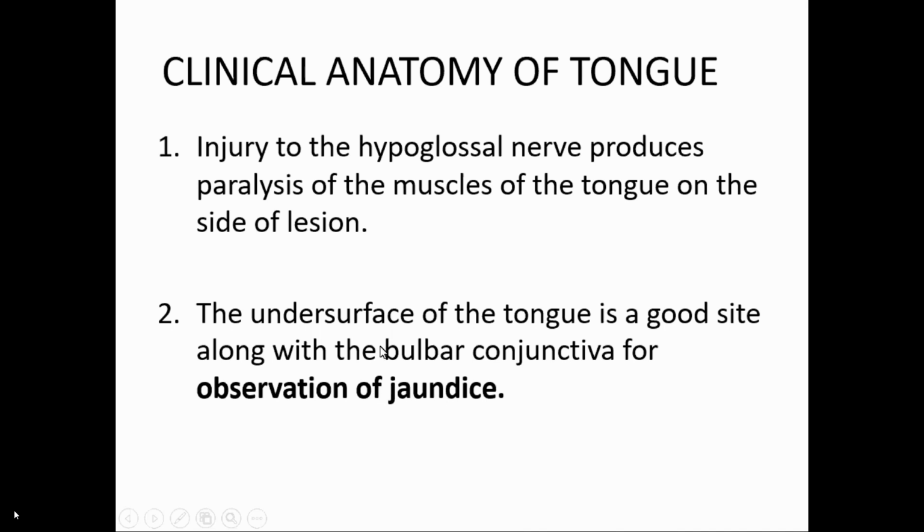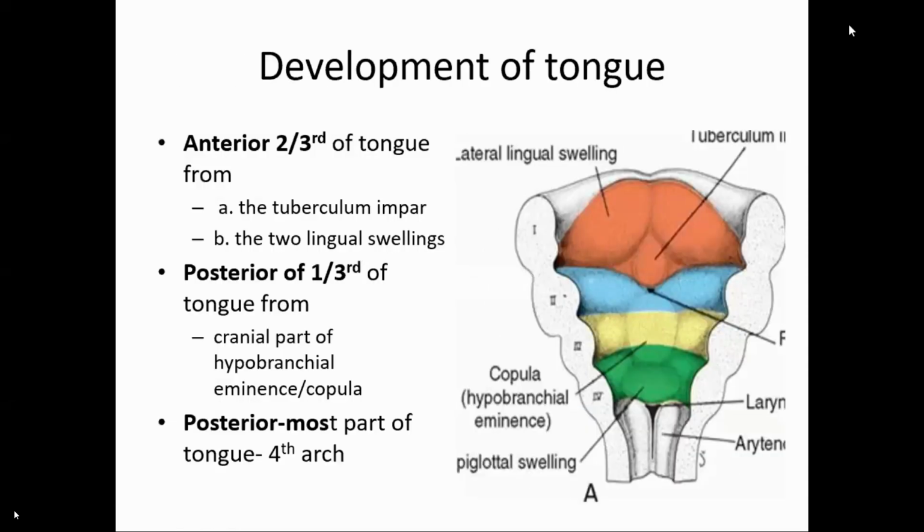The ventral surface of the tongue, along with the bulbar conjunctiva, is a good site for observation of jaundice. Now, the development of the tongue. You know the dorsum of the tongue is divided into the anterior two-third and the posterior one-third, as well as the posterior most part.